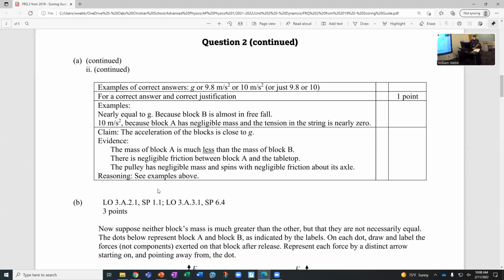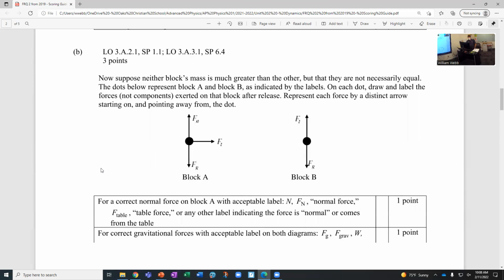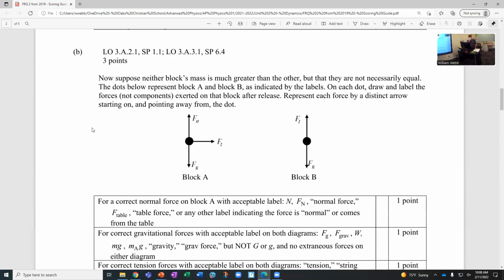All right, then question B. Now suppose that neither mass is much greater than the other, but they're not necessarily equal. Draw the free body diagrams, basically. Forces, not components, represent each force by a distinct arrow starting on, pointing away from the dot. So if you remember the video we watched where they specified all those things, you can see they use that wording on almost every question when they ask you to draw free body diagrams.